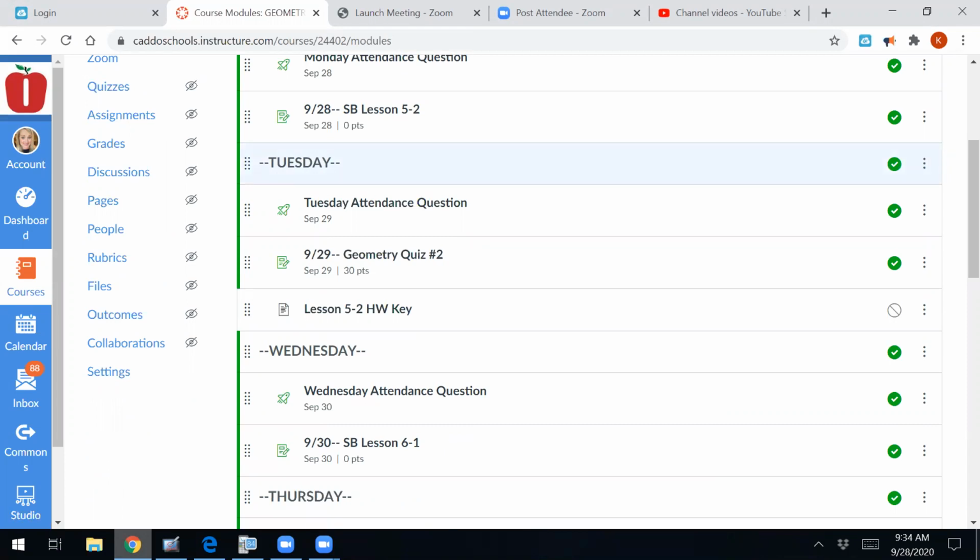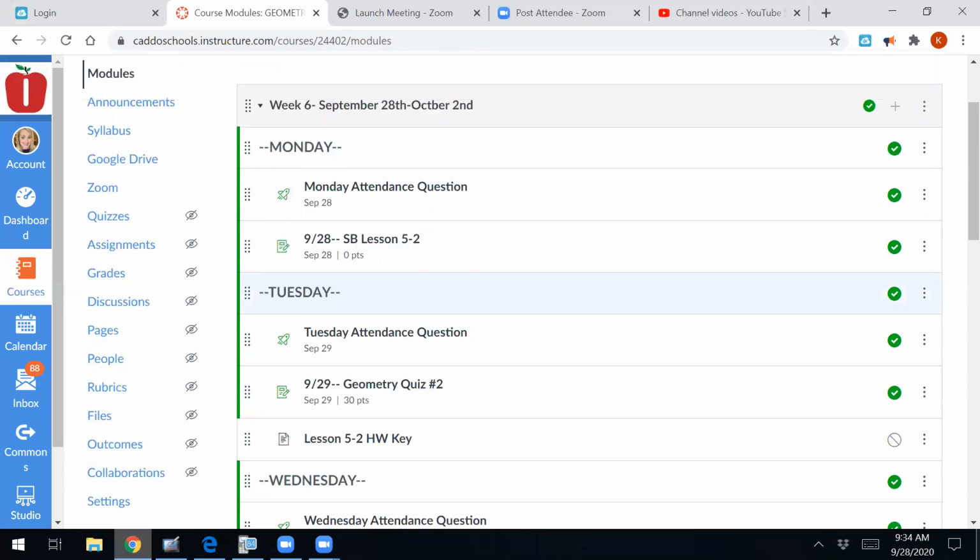Not the midpoint, I'm sorry, the mid-segment: your segment addition postulate, and then finding the midpoint of that, which is just really cutting it in half. And then also your angle addition postulate. So that was lesson 4. And then lesson 5, the first part was your distance formula, and we're going to do the second part today.